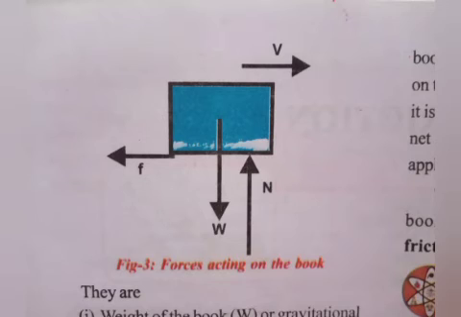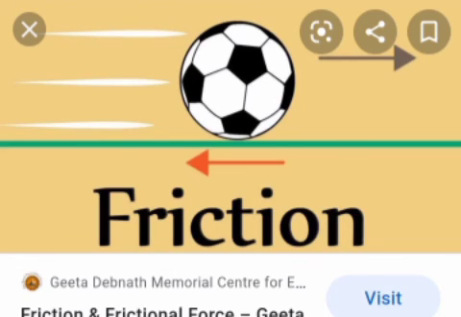Here it is clear that the floor is at rest. Hence, the net force acts in the direction of the force applied by the floor on the book. The force applied by the floor on the book is called frictional force or friction. What is friction, students? Yes, the force applied by the floor on the object is called frictional force or friction.